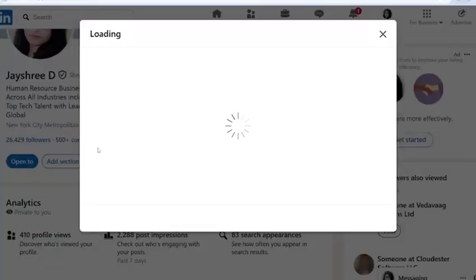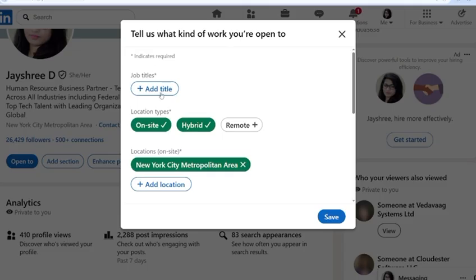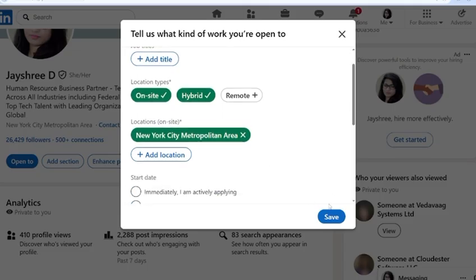And at the last, I would like to give you one bonus tip, that is turn on open to work. If you are working and you don't want your employer to come to know that you are open for opportunities, you can click on the button so that only recruiters can see it. So only the recruiter will come to know that you are open for opportunity, not your employer.